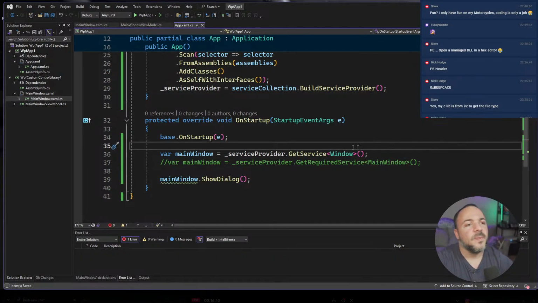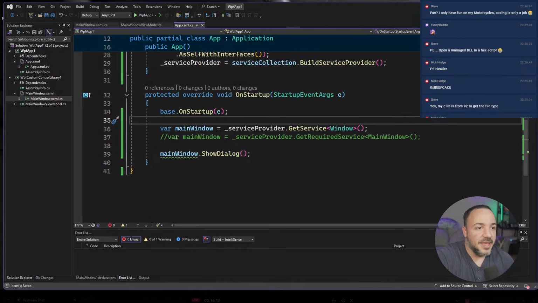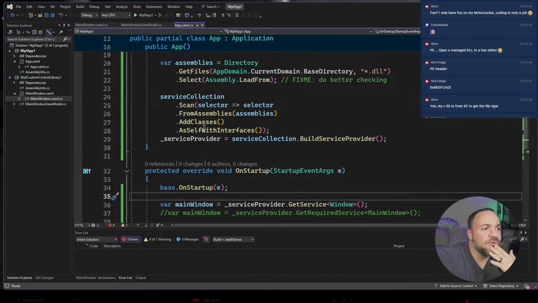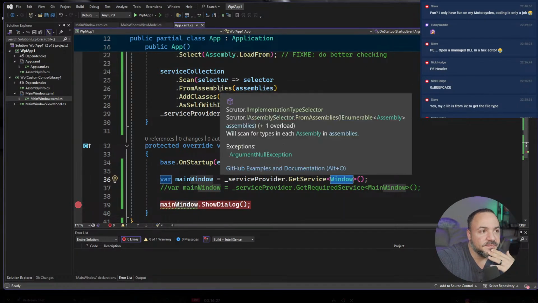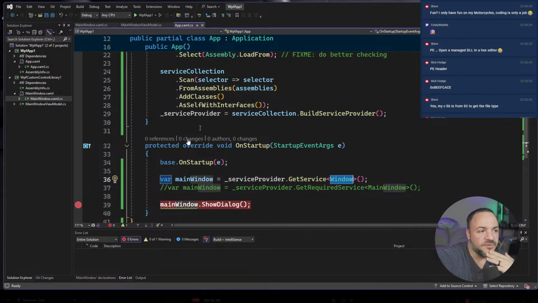There we go. There should only be one window registered. Should be. But I don't know. And the other thing is with Scrutor, we did as self with interfaces, but I don't know if it's going to do the base class, which is interesting. We'll find out.